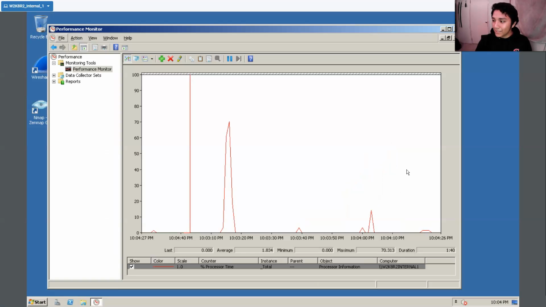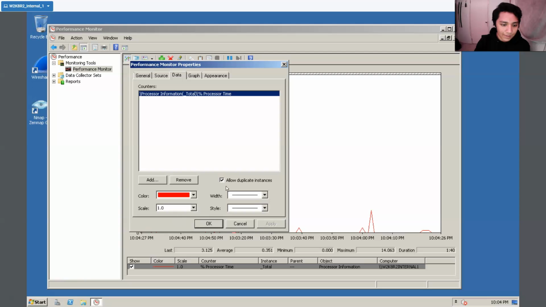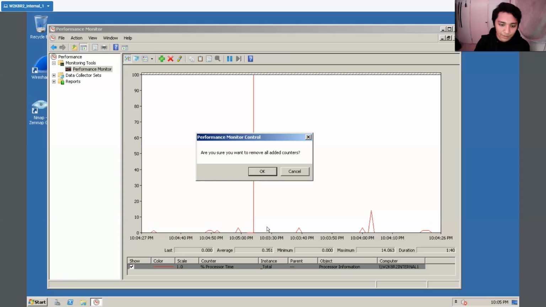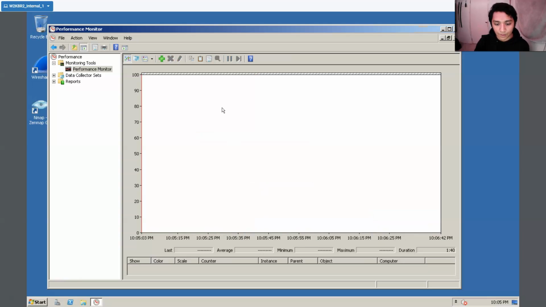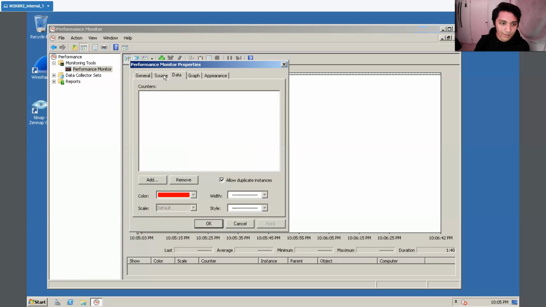Okay, so now we're going to be doing network tracking. So we're going to quickly go through that. First, we want to eliminate the processing since we're not going to be tracking that anymore. So we're going to be erasing the percentage for processing. Oh, you don't go to properties yet. You want to remove all counters. Are you sure you want to do this? Yeah, we're going to be removing all counters, and we're left with nothing. So what we did right there was remove the percentage of processor that's being tracked, and now we're going to be adding something new.